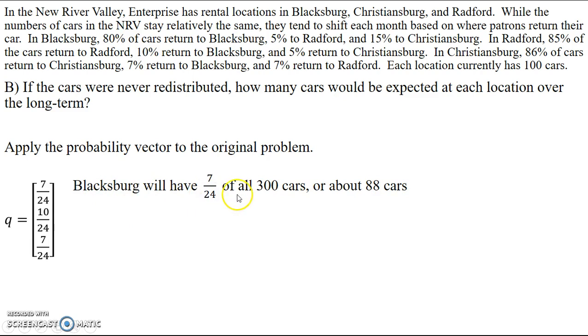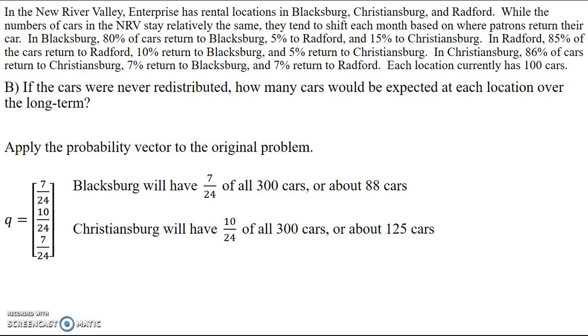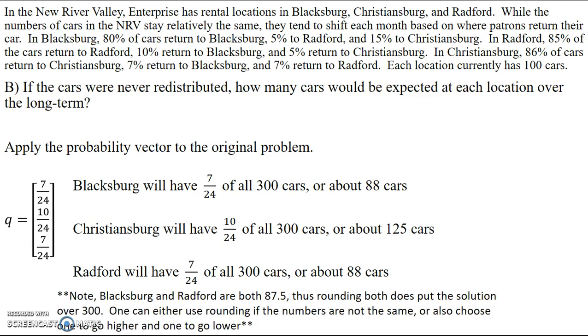So Blacksburg will have 7/24 of the total number of cars from the original, so it's about 88 cars. Christiansburg has about 125, and Radford has about 88 cars. Now, if you look at that, you'll notice that both Blacksburg and Radford come out at 87.5. So technically, I am listing one more car than what started in the problem. So you can either use the rounding, or you can say that you're taking one up and one down and make a note of the numbers they actually round to, but to keep it within the 300 cars, I said this one rounds down and this one rounds up.